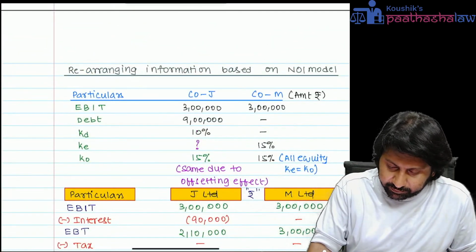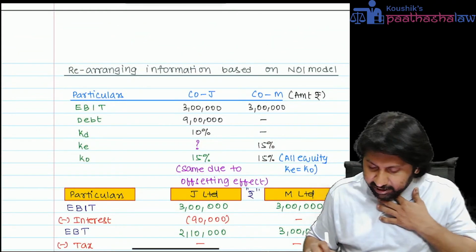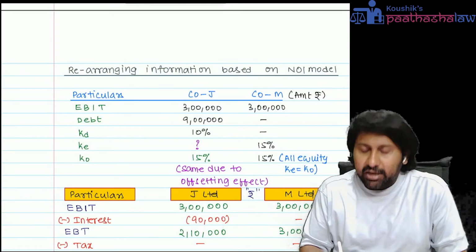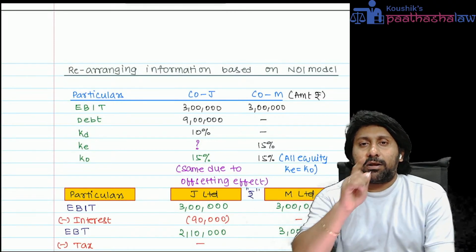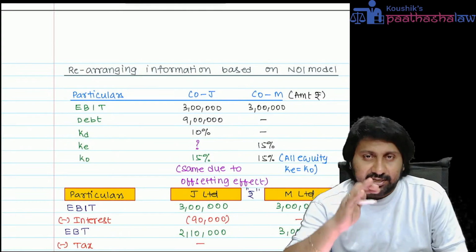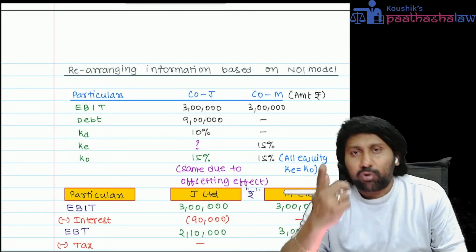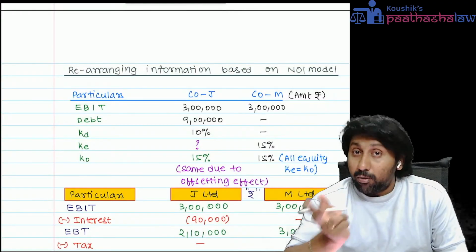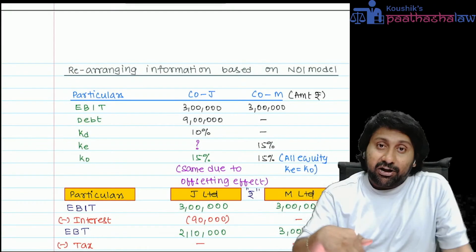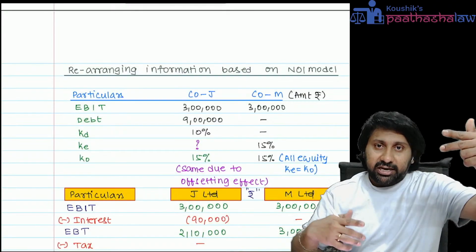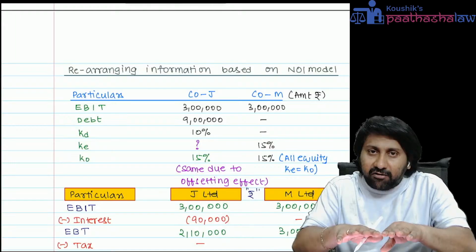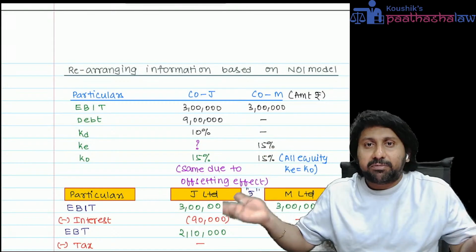Let us see. Net operating income, I will show you directly here itself. In net operating income, what will happen? More debt, more WD; more WD, lesser KO; lesser KO, more the value. But it doesn't end here. More debt, more KE. Because of more KE, KO will increase. In one way, KO reduces; in one way, KO increases. They offset each other. KO is constant. When KO is constant, value of company will be same.